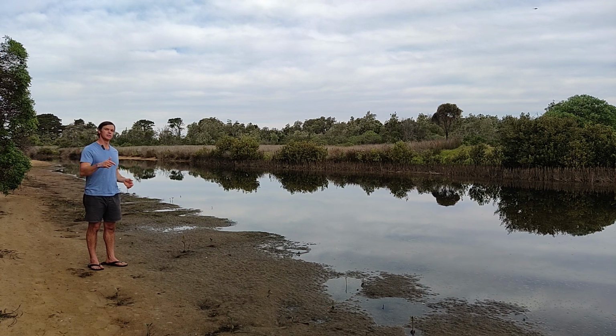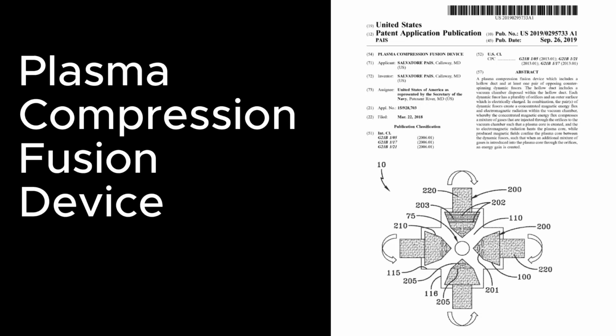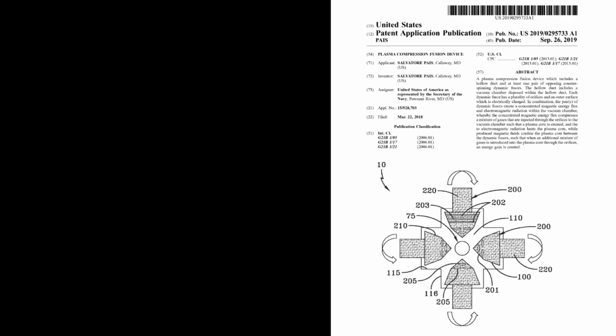We're going to take a quick dive into one of Salvatore Pais's patents now and see if there might be a little element that also relates back to our E equals MC² discussion. So we'll have a little look at that now. We're going to have a look at Salvatore Pais's patent for a plasma compression fusion device. There's a couple of pictures in this patent and we'll see if we can make sense of it.